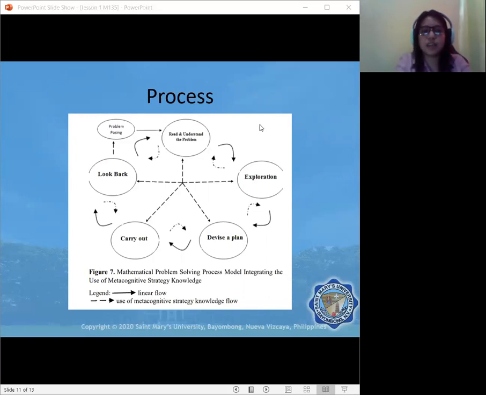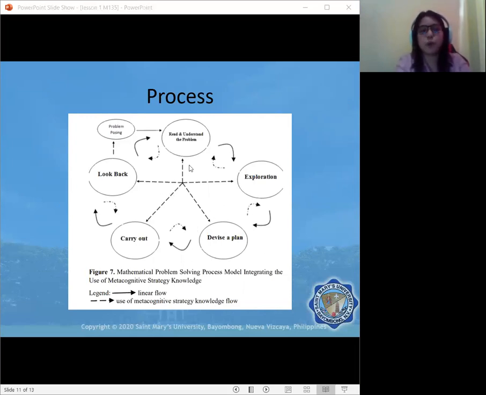So as you can see here, after going to another step, he can go back. And I have here lines that represent also a broken line, that after going to look back the solver can go back to exploration and go back to look back, and vice versa, or to carry out.